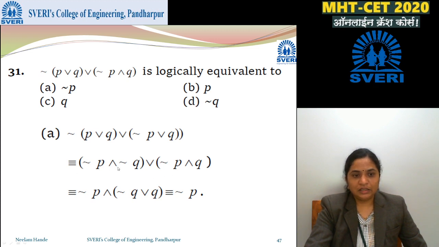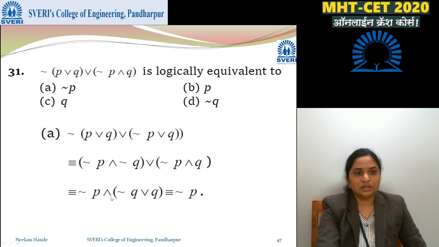Negation P and negation Q, or negation P and Q. So that is negation Q or Q, that is only the negation P. So the correct statement is A.